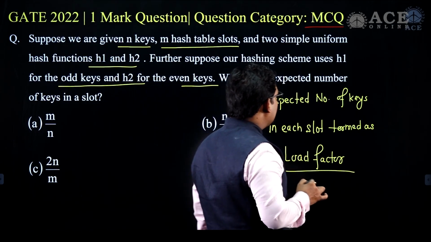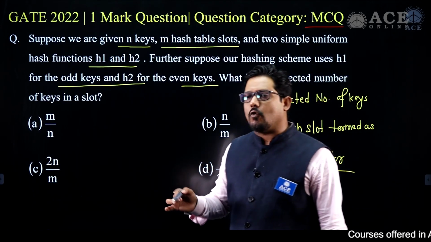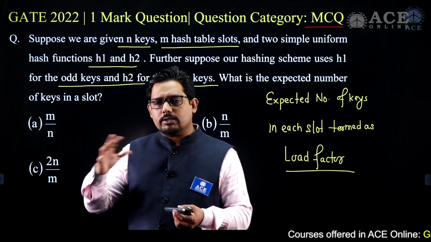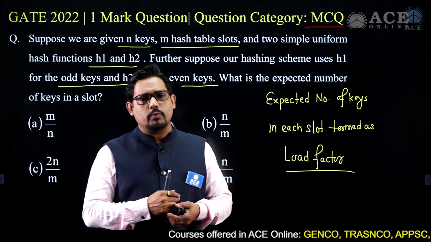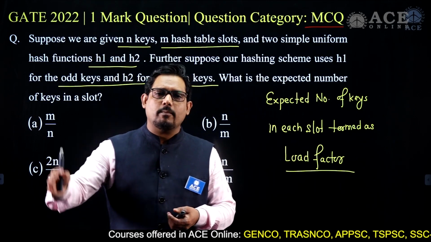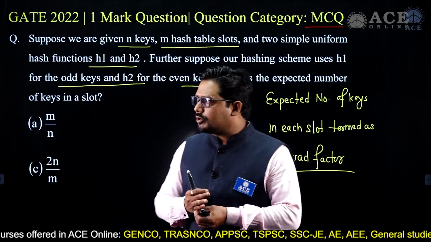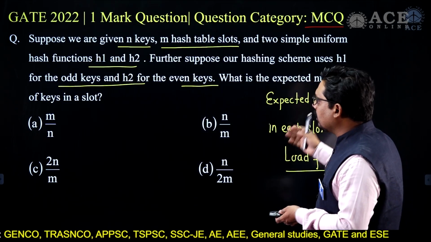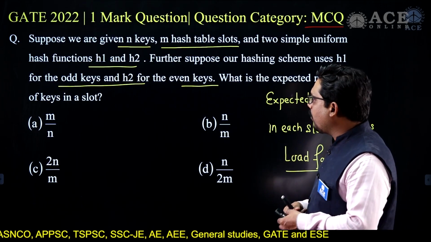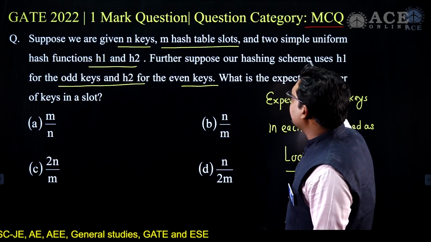Now, it has already been said that the keys are distributed uniformly. So whatever keys come, odd or even, it has nothing to do with that. Actually, it has a uniform distribution over the keys. So the answer for this question is not going to depend upon h1 and h2.